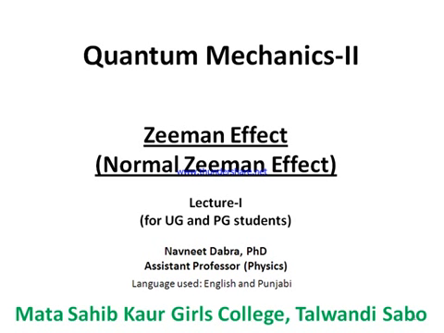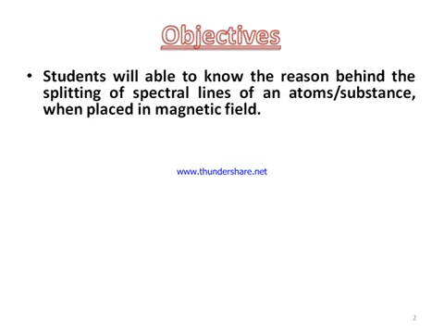This topic is very useful for the students of B.Sc, and even in the M.Sc Physics course you will get a question from this topic. So let us begin with the topic Zeeman effect. Basically, the Zeeman effect is the splitting of spectral lines whenever an atom is placed in a magnetic field.